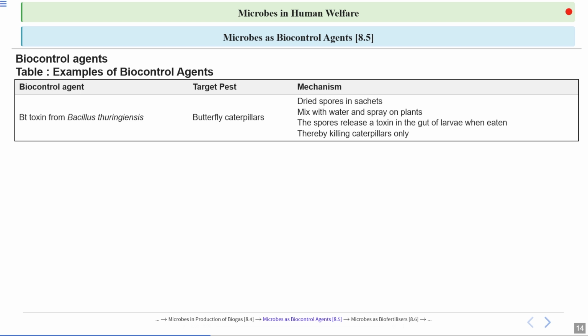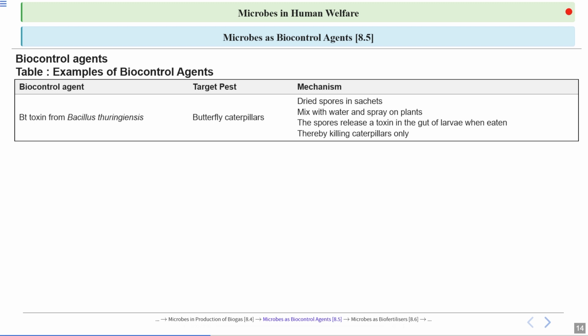Okay. Now, another very important biocontrol agent is Bt toxin from Bacillus thuringiensis. So, Bacillus thuringiensis, this is a soil bacteria. And this bacteria consists of Bt genes. These Bt genes code for Bt toxin. These Bt genes are also known as cry genes, and these toxins are also known as cry toxins.